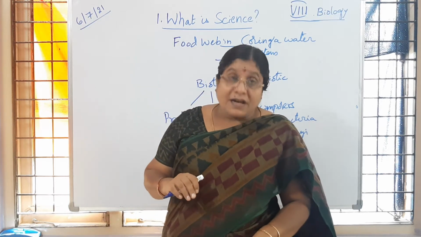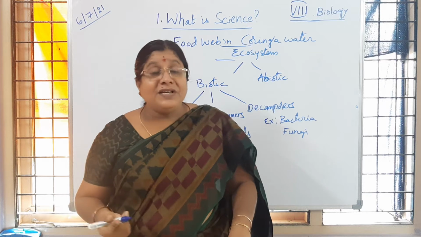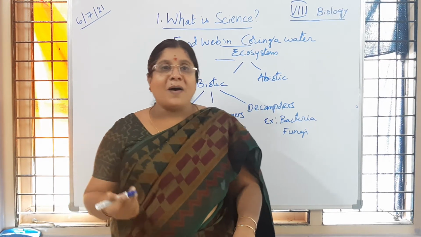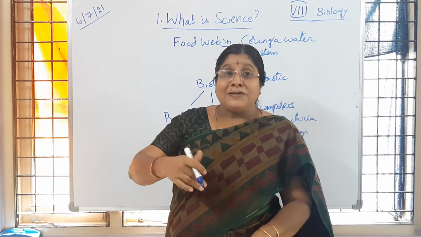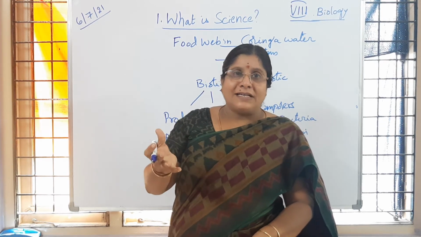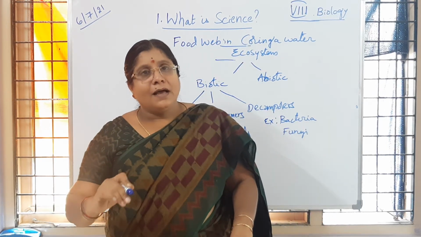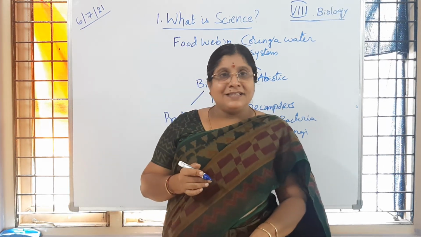Okay, so all these are natural. Then artificial means Nehru Zoological Park if you take, or any other park. It is man-made for beauty, for people who have aesthetic sense, we have done that. Is it not, children? So there also we are going to observe interaction of plants, that is biotic, and abiotic components. Is it not, children?